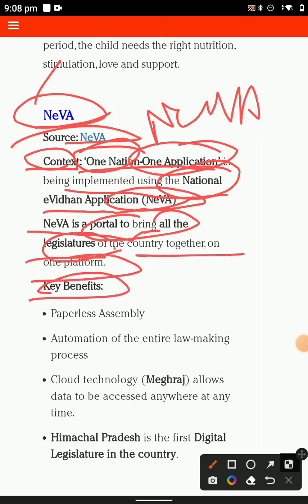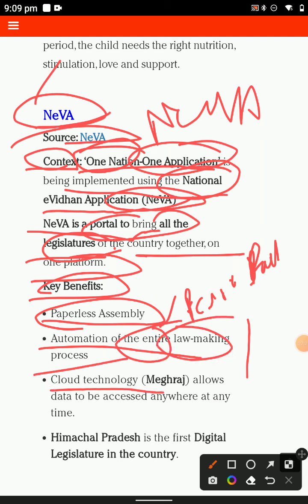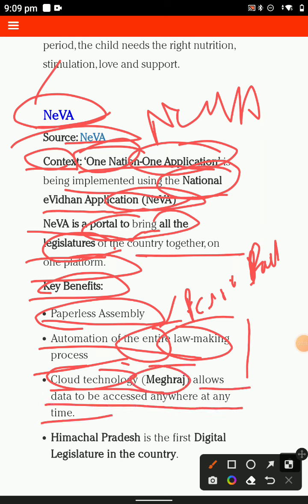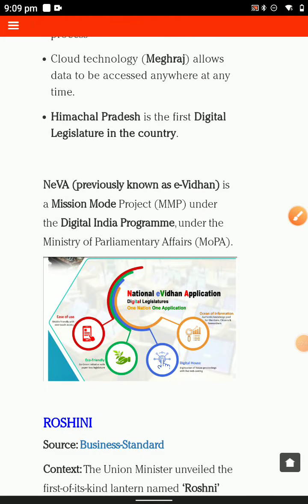The benefits kya hai? Paperless assembly, that is very big news because with paperless the maximum cut of the trees and the putting of pollutants on this country is reduced, and that is so much, and the automation for entering the law making process, and the cloud technology in the Meghraj allows data access anywhere. That is the scheme very relevant for this mains examination because any achievement of these types is relevant for the environmental and the human disease also infected, then we relate to the mains examination.